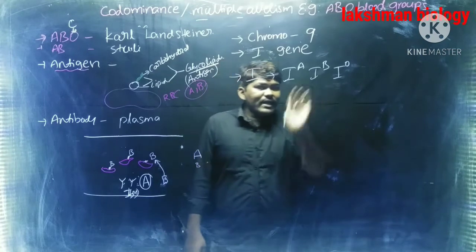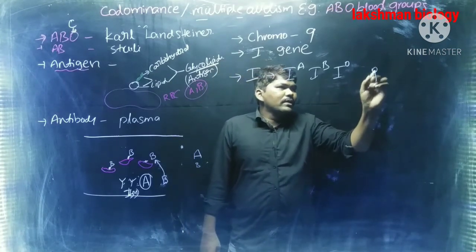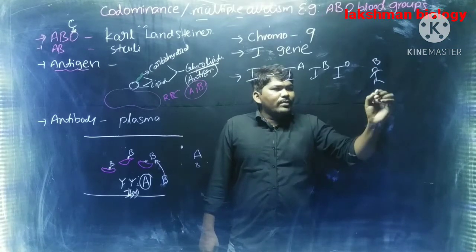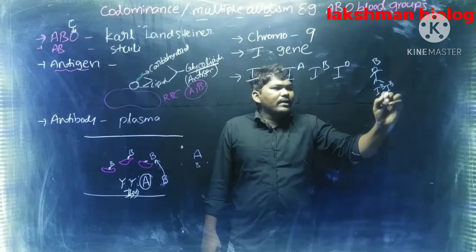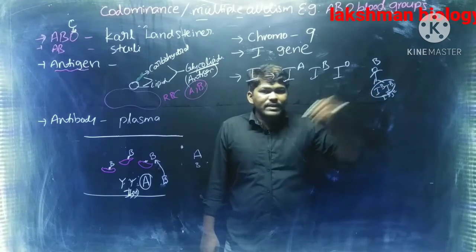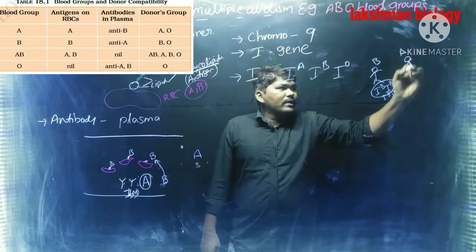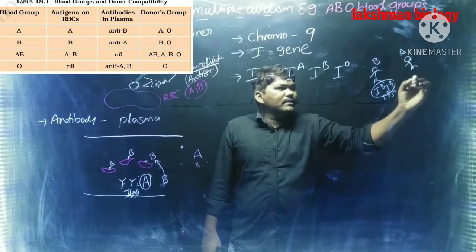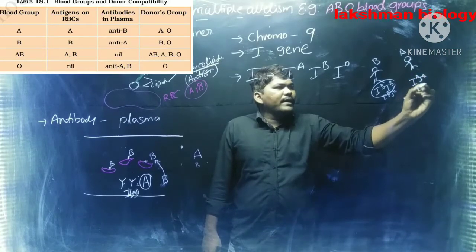But these 3 alleles we see in the population, not in a single individual. For example, I have B blood group. B blood group means my genotype may be IB IB or IB IO. Only 2 alleles are present in my body. Then A blood group people contain the alleles IA IO or IA IA.